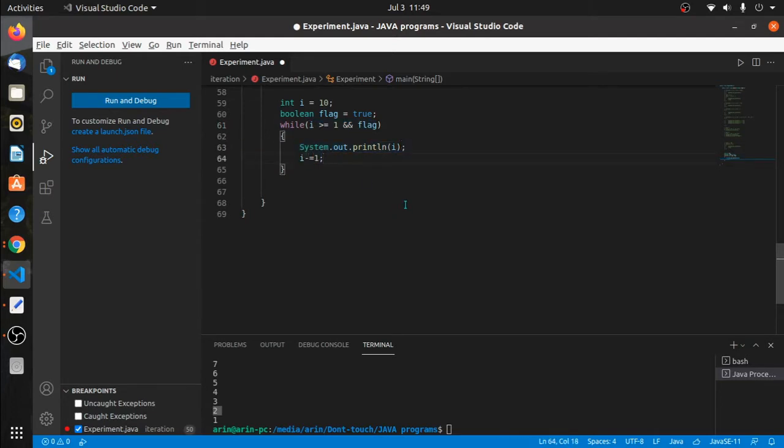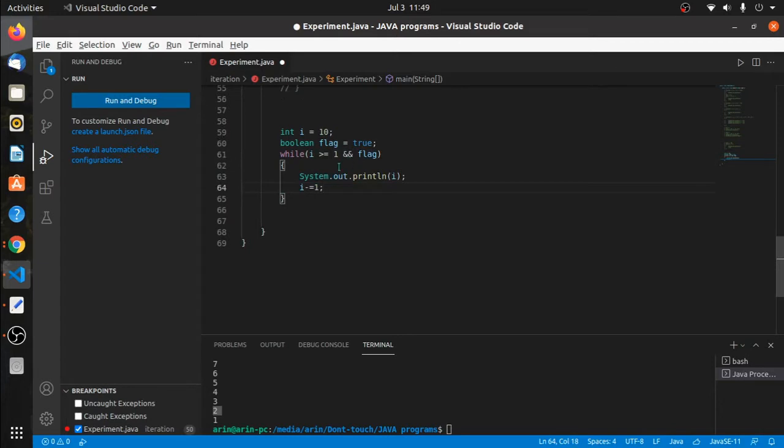Now, when will this condition evaluate to false? For example, this one, i >= 1. If this one evaluates to false and the value of flag is still true, then false and true will give you false, and then we exit the loop. We can write it in different ways.